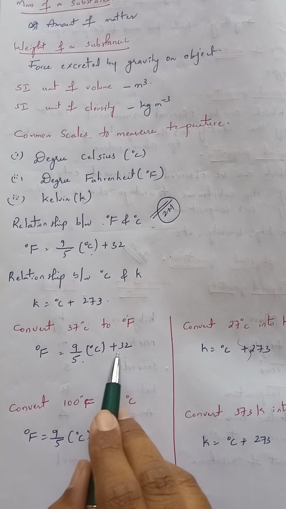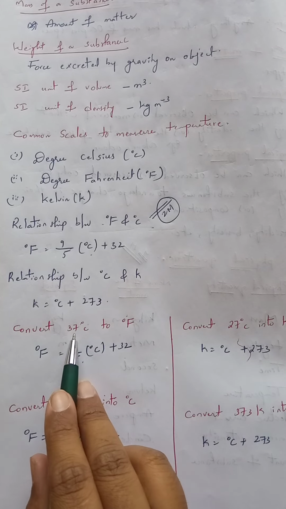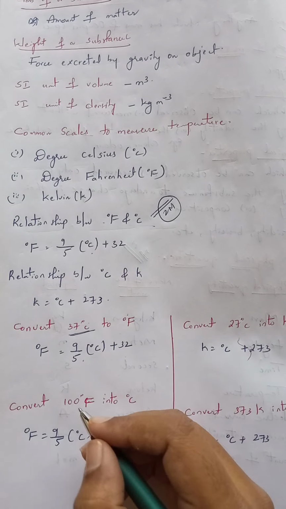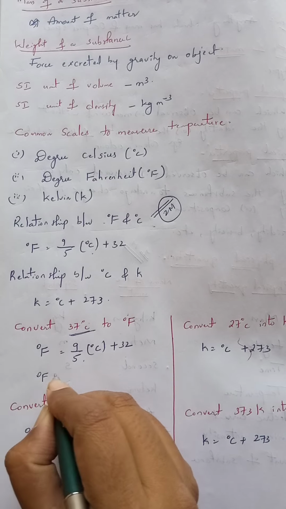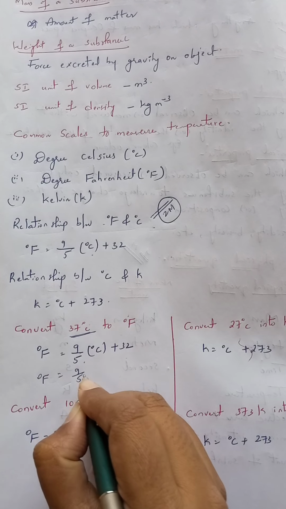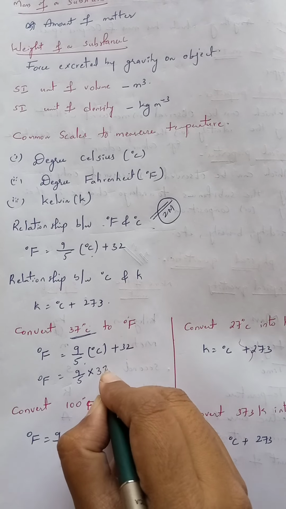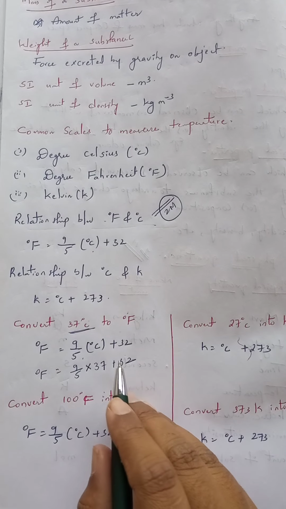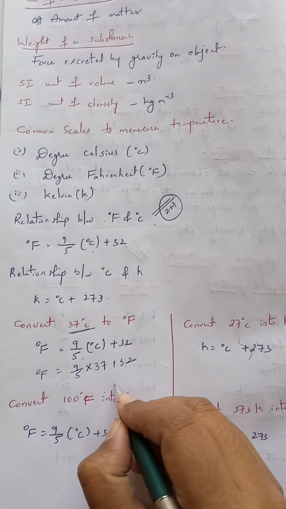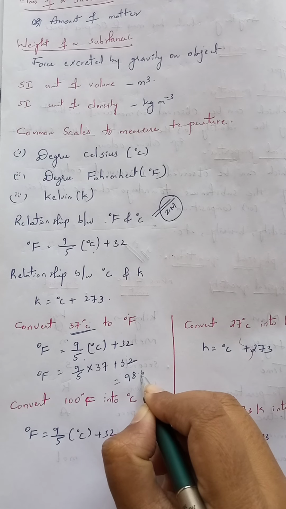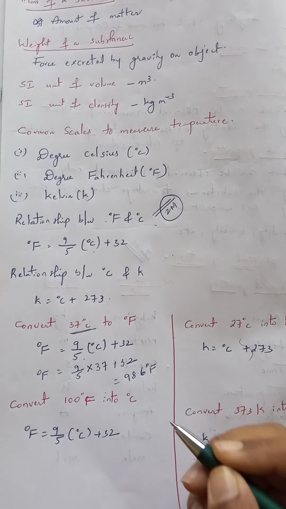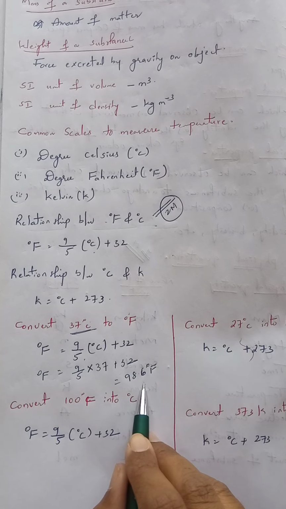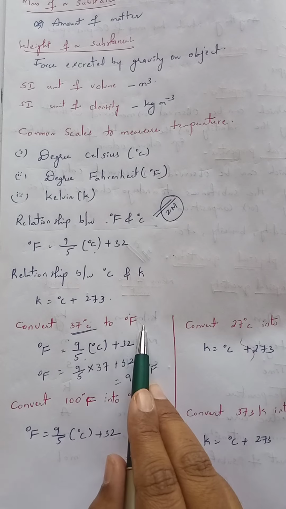In place of degree Celsius, we substitute its value, 37. Degree Fahrenheit equals 9/5 into 37 plus 32. After calculating, you will finally get 98.6 degree Fahrenheit. So this is 37 degrees Celsius in degree Fahrenheit.